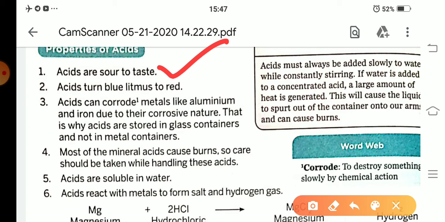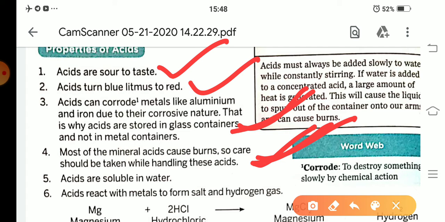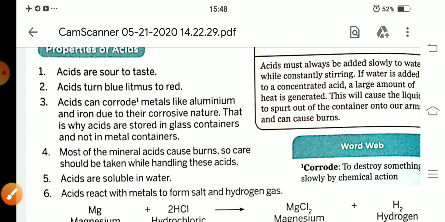Next, third, acids can corrode metals like aluminum and iron due to their corrosive nature. That is why acids are stored in glass containers and not in metal containers. Next, fourth, most of the mineral acids cause burns, so care should be taken while handling these acids. And next, acids are soluble in water. These are some physical properties of acids.